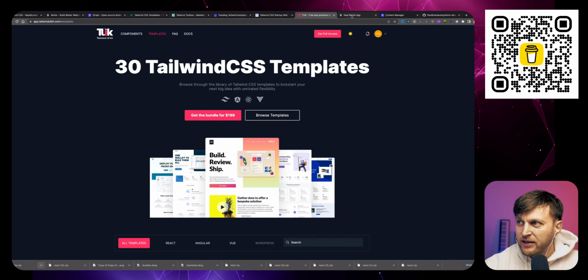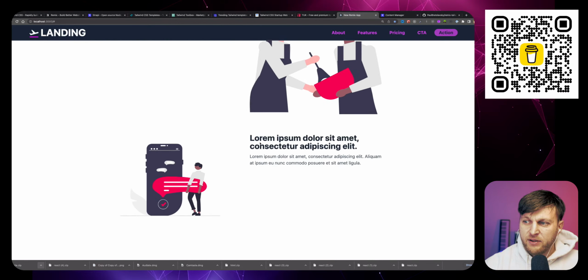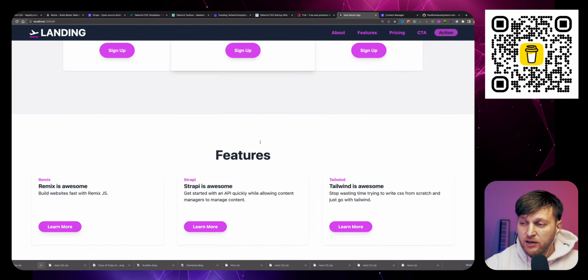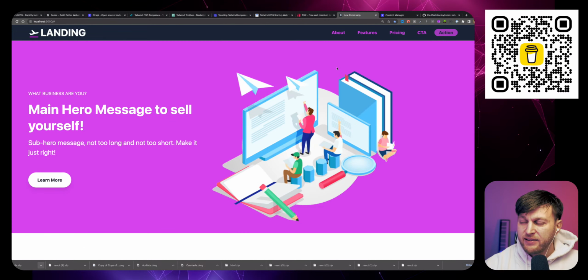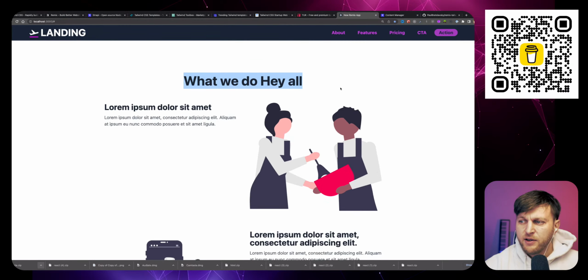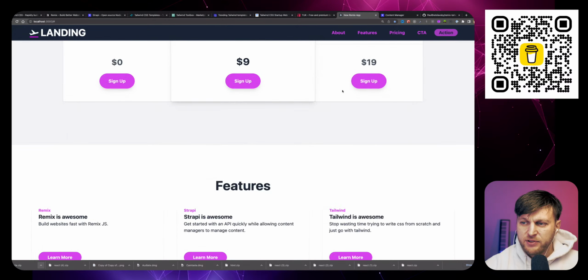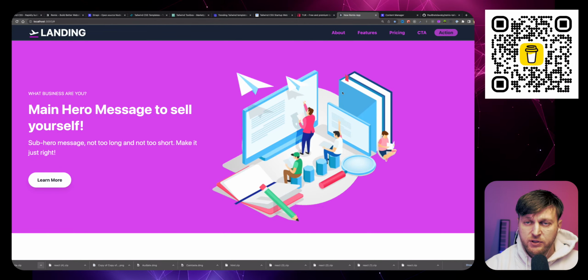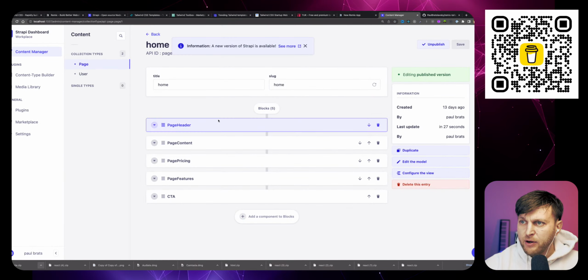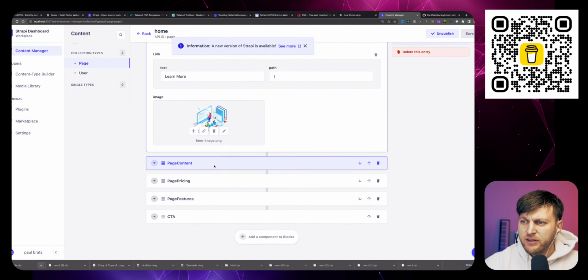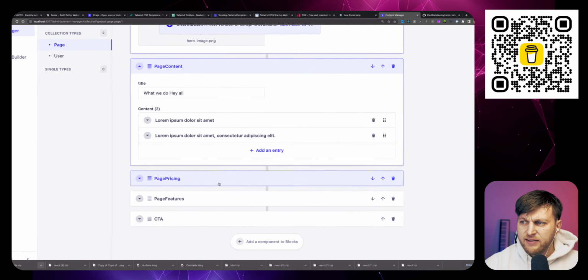But today we're going to build a landing page similar to how I built this one using React and Remix. So we're going to start nice and easy and slowly talk about what I'm doing. But the goal, again, for me, why I'm exploring using Tailwind, using templates, using Strapi, using Remix, or you could use Next.js or your favorite framework, is to create a workflow where if you wanted to do freelancing, you have a good tech stack that you could use that allows you not only to create these awesome websites for your clients, but also gives your clients a backend where they're able to change the data dynamically.